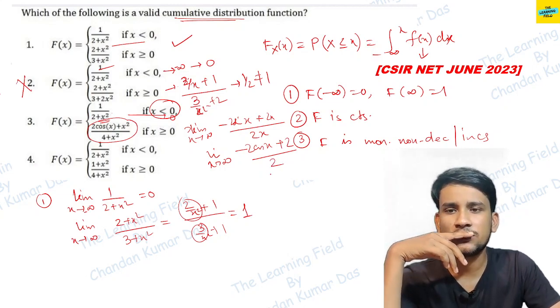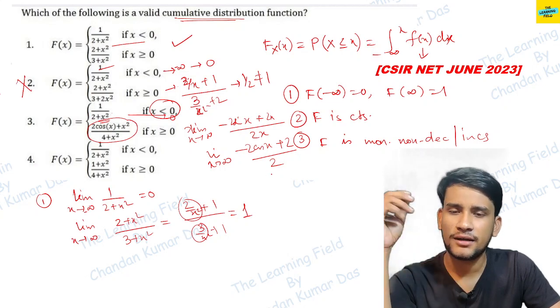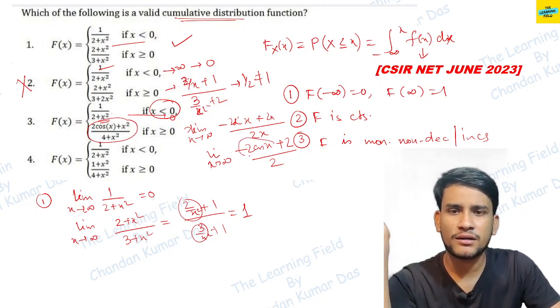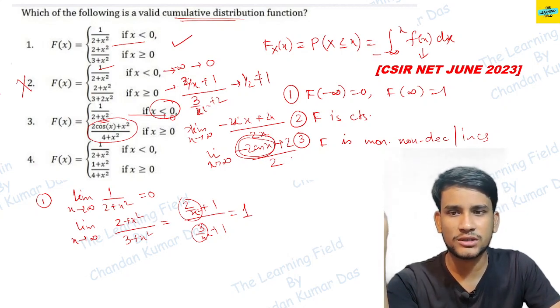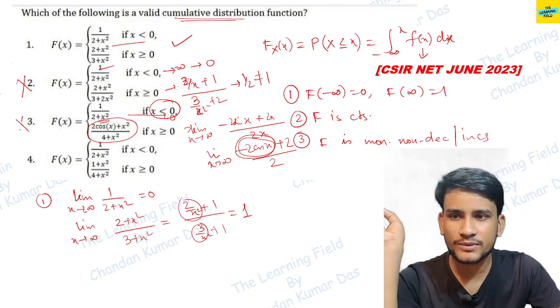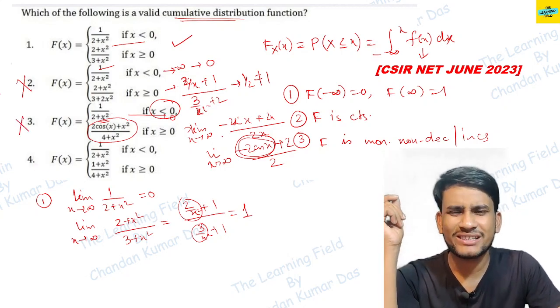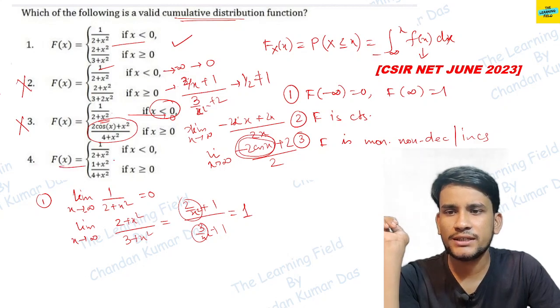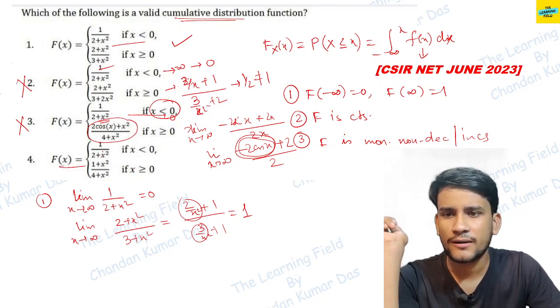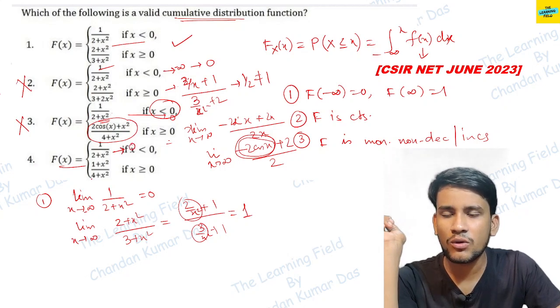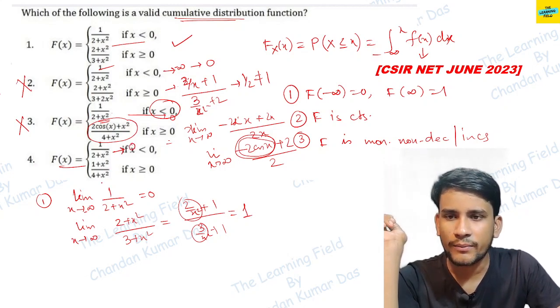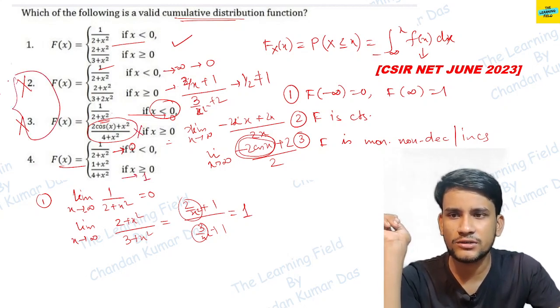So see, this is also, I think, gives 1, yeah, but at x tends to minus infinity this term gives different values. So this is not 1, I think, so we can discard these options also, okay. Now you can check the limit, this is a very easy question. Now if we check these ones, then this gives what, oh, I think this limit is 1, we have to check once. As x tends to minus infinity, this tends to 0, and this tends to what, 1 by 1, so this tends to 1, okay. So no, this limit does not tend to 1, so we can discard these two options, okay.